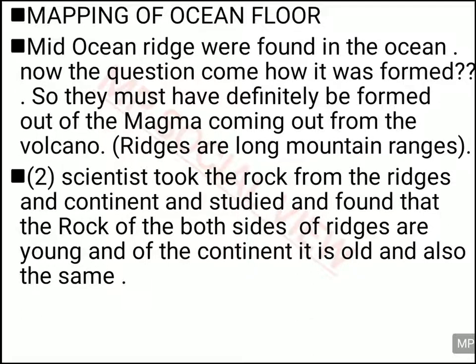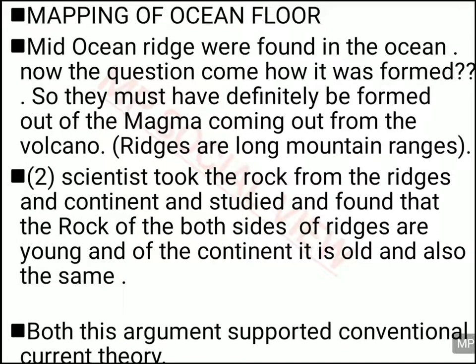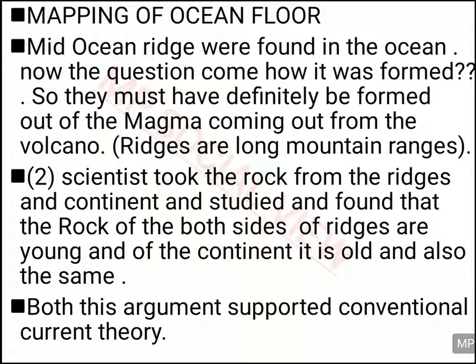That means the ocean rocks were formed in recent time, and the rocks of the continents were formed long back. The continents were joined together, and in between, the ocean's volcanic eruption took place, young rocks were formed, and they are moving the continents away from each other. So this was the convection current theory given by Arthur Holmes, and both these arguments he gave to justify his theory.